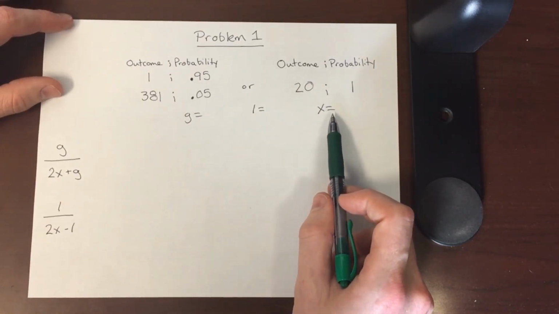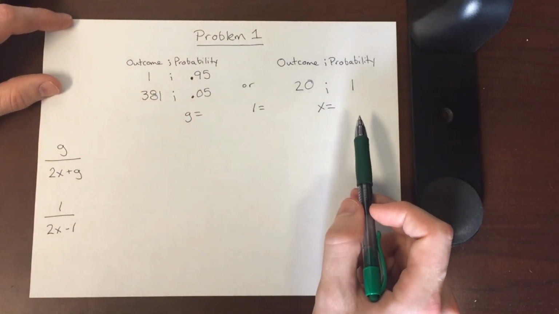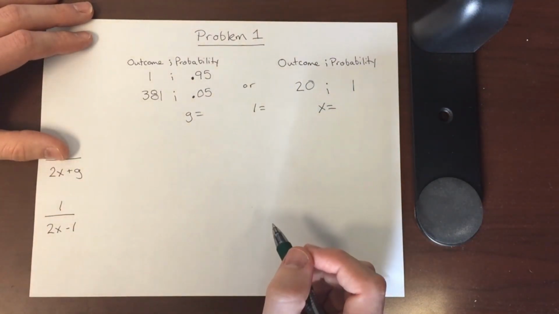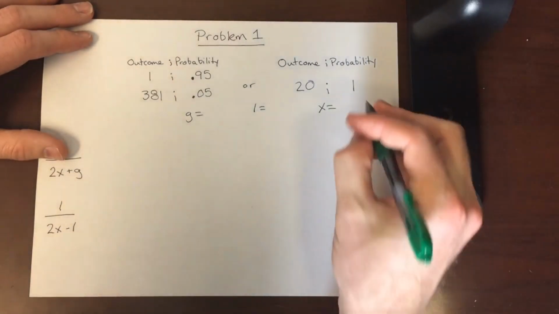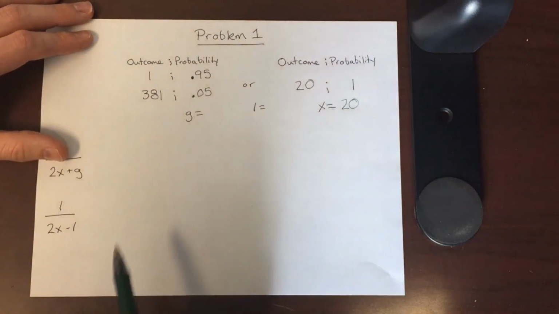X is our reference point. Our reference point is always going to be, in this approach, the sure thing. We know we could get $20, so that serves as our reference point. We compare everything to the thing we know we could get, which is $20. So we say X is equal to 20. And now we can solve for G.